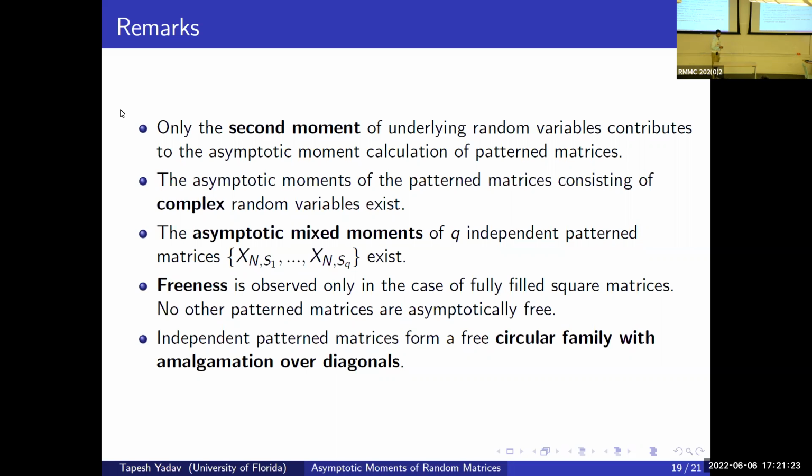Is that for the same pattern for each of the independent matrices, or can you change the pattern? You can change the pattern. It's for a collection of things, an independent collection.